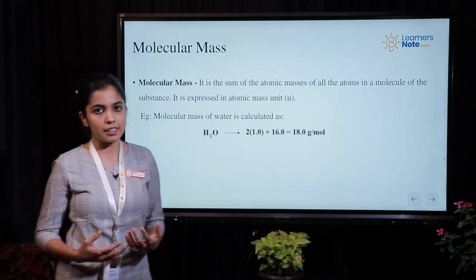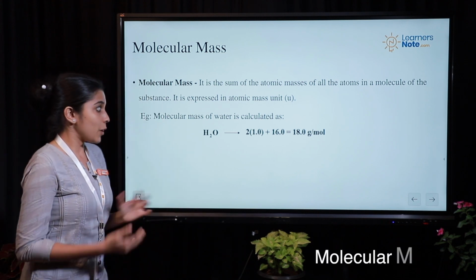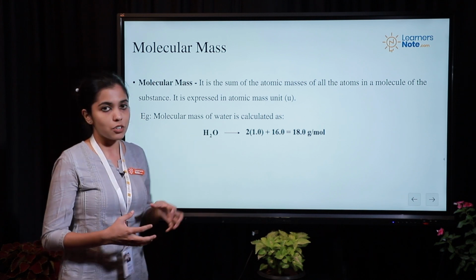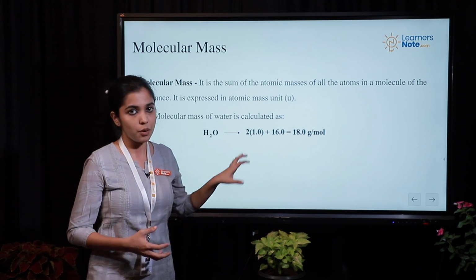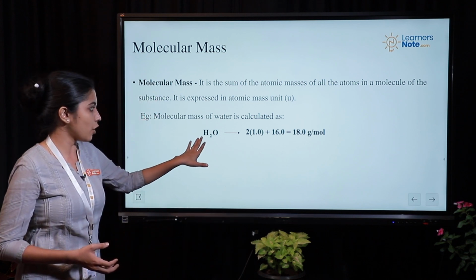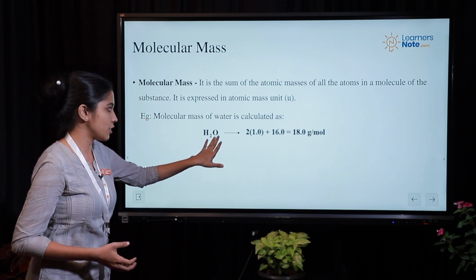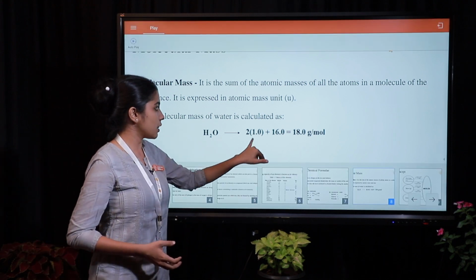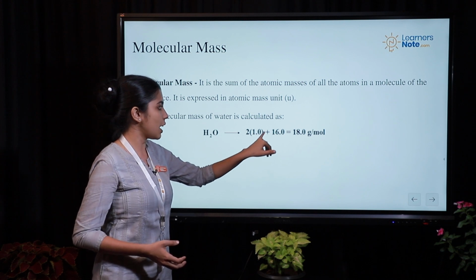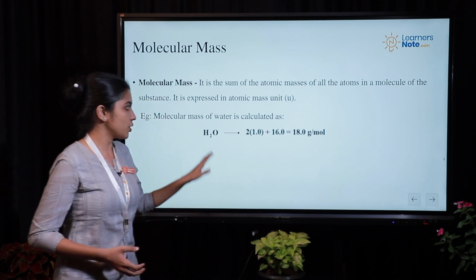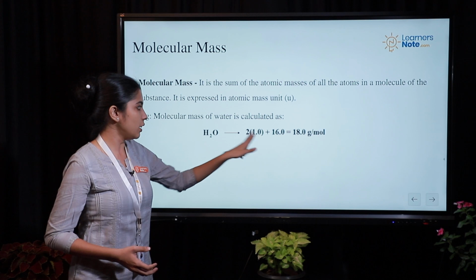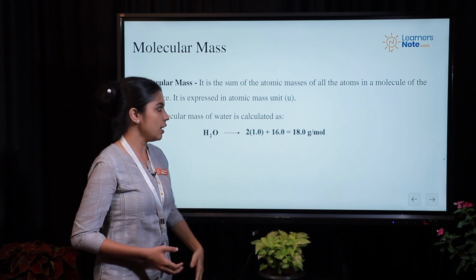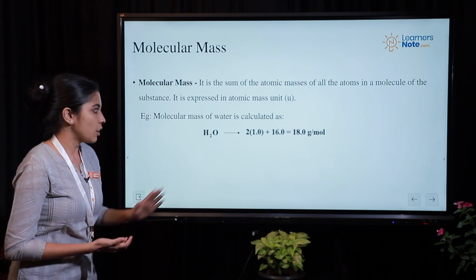Next, we move on to the calculation of molecular mass. Molecular mass is nothing but simply adding the atomic mass of the elements which are present in your molecule. For instance, you have got H2O, hydrogen and oxygen. Here you have got 2 atoms of hydrogen and 1 atom of oxygen, and the mass of hydrogen is 1 and mass of oxygen is 16. So you simply multiply 2 with 1, that is for hydrogen, and you simply add 16 to it. So you get the molecular mass of water.